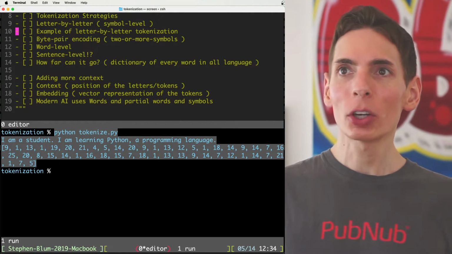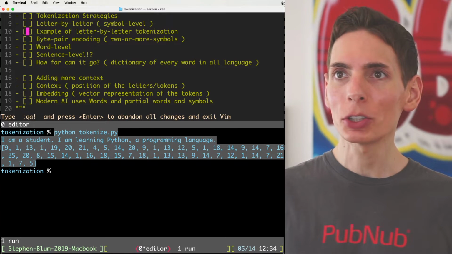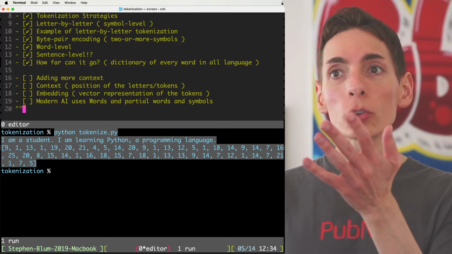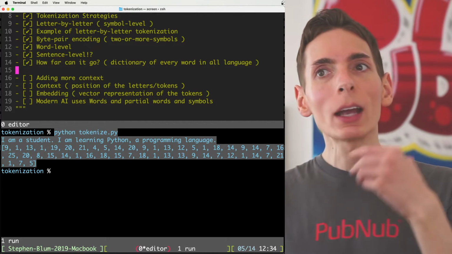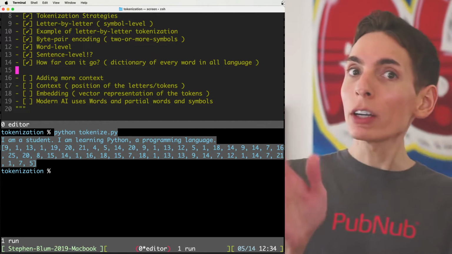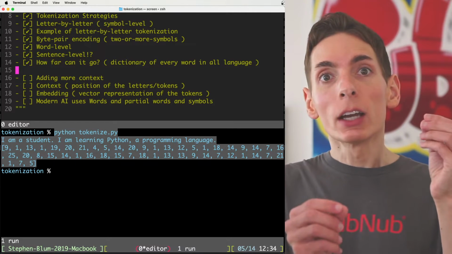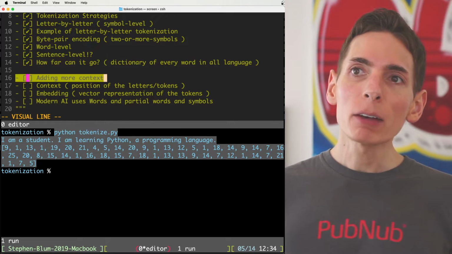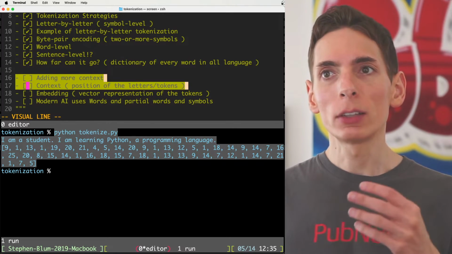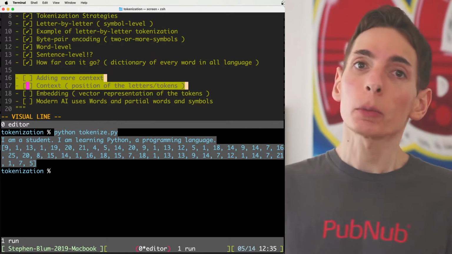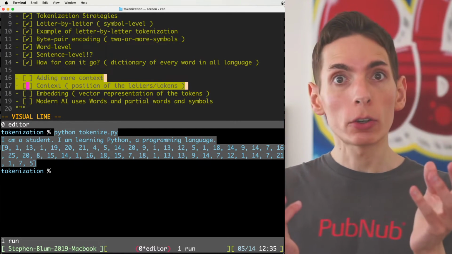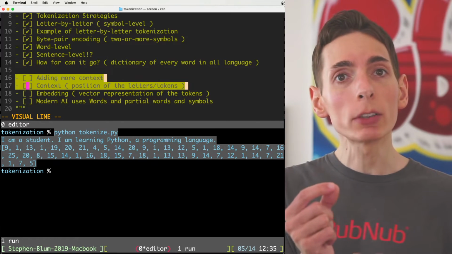So we just talked about tokenization and the varieties of strategies here. There it goes a step further, though. Now we're going beyond tokenization. We've already done the tokenization part, right? We've already got our letters converted into numbers. There is a way to add more context, and often these large language models and other models as well will add context, such as the position of the characters or the words, right? The position of the tokens in relation to each other.